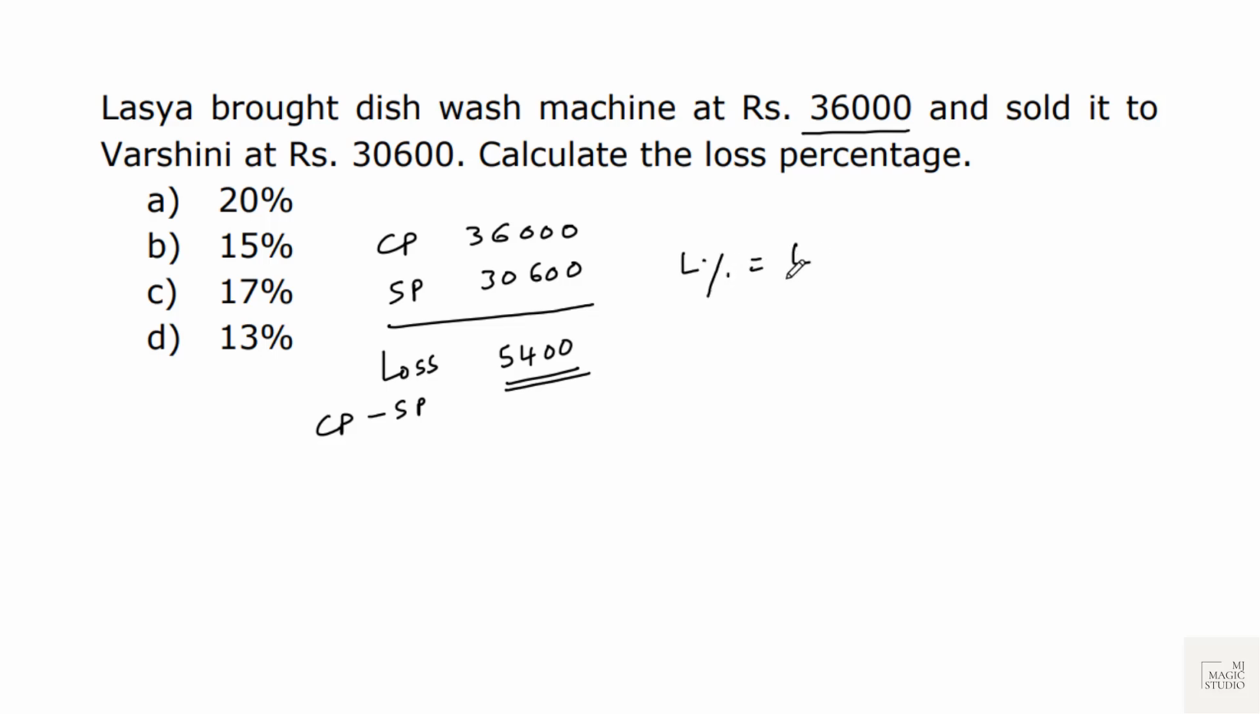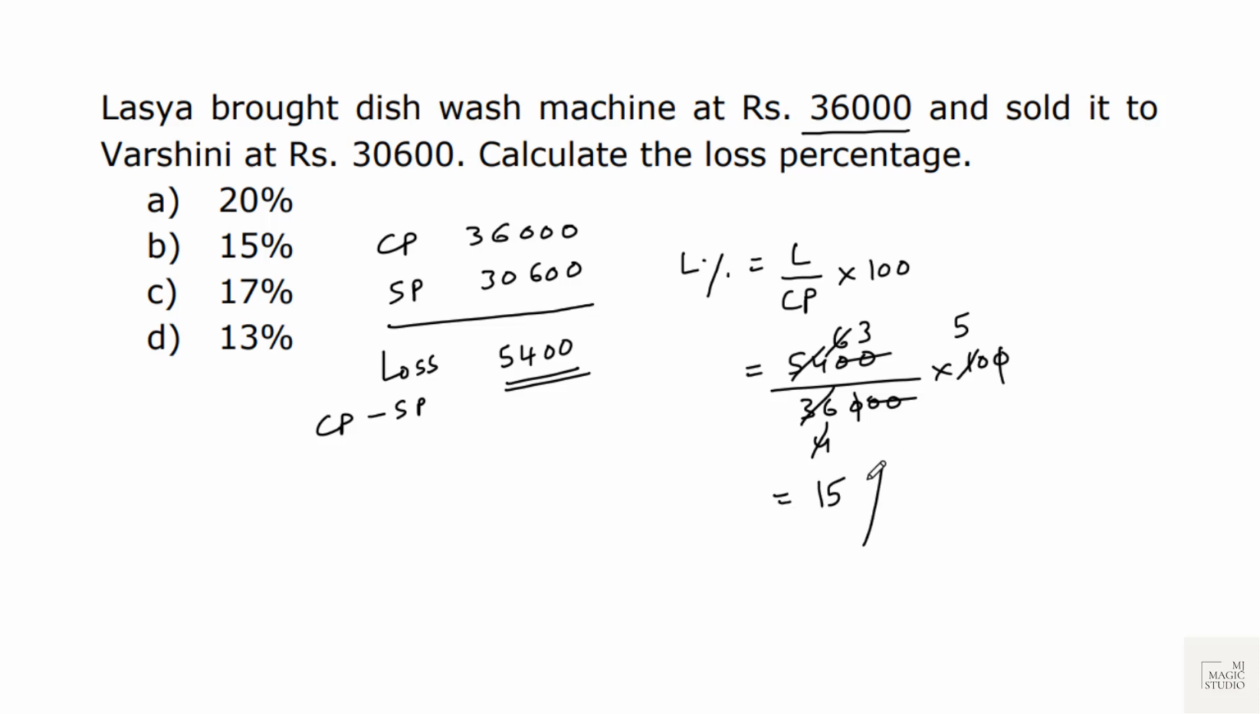Loss percent is given by loss divided by CP into 100. Please mind it, do not divide it by selling price. Profit or loss percentage is always calculated based on cost price unless and until it is asked to calculate on SP. So this would be 5400 by 36,000 into 100. So what we are getting is 15% loss. Loss percentage is 15%.